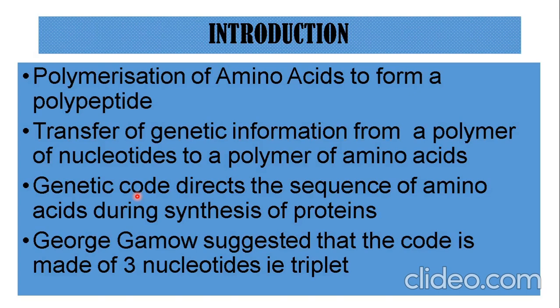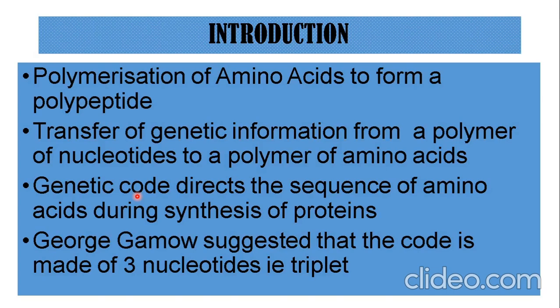The most significant of them we can say is George Gamow, who was actually a physicist. He suggested that the genetic code is made up of 3 nucleotides, that is, it is a triplet. He suggested that the code must be made up of 3 bases in order to code for 20 amino acids. What he said was that there are only 4 bases: adenine, guanine, cytosine, uracil, if we talk of the RNA.